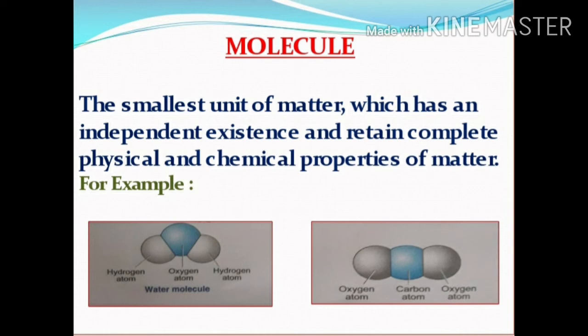Look at the first picture. A water molecule contains two atoms of hydrogen and one atom of oxygen. Look at the second picture. A molecule of carbon dioxide contains one atom of carbon and two atoms of oxygen.